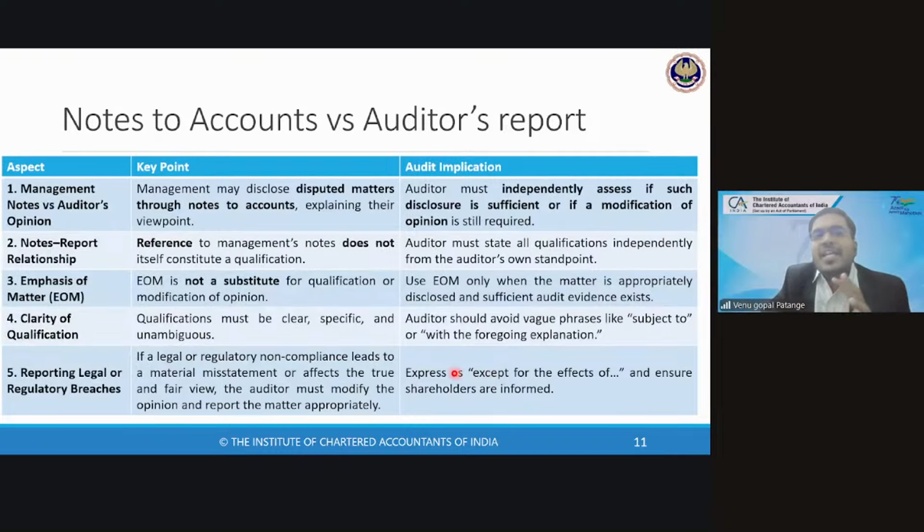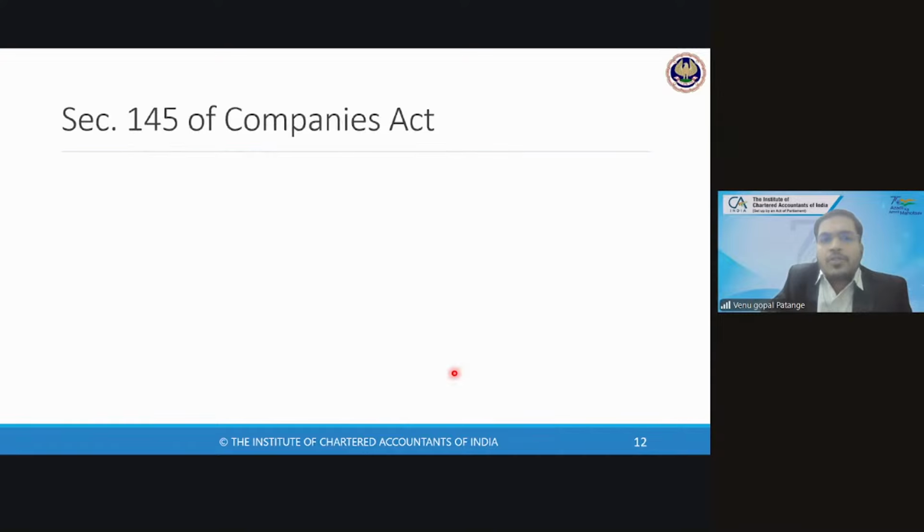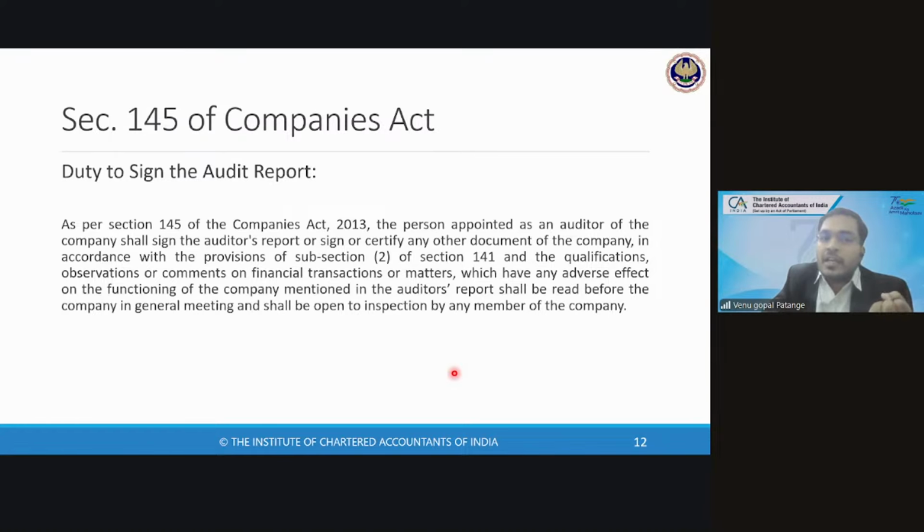So hope you understand the major distinction between notes to accounts and the auditor's report: who is the owner of notes to accounts, who is the owner of the auditor's report, and how each is related. Pretty much clarity you got. Section 145 of the Companies Act gives power to a practicing chartered accountant to sign the financial statements.